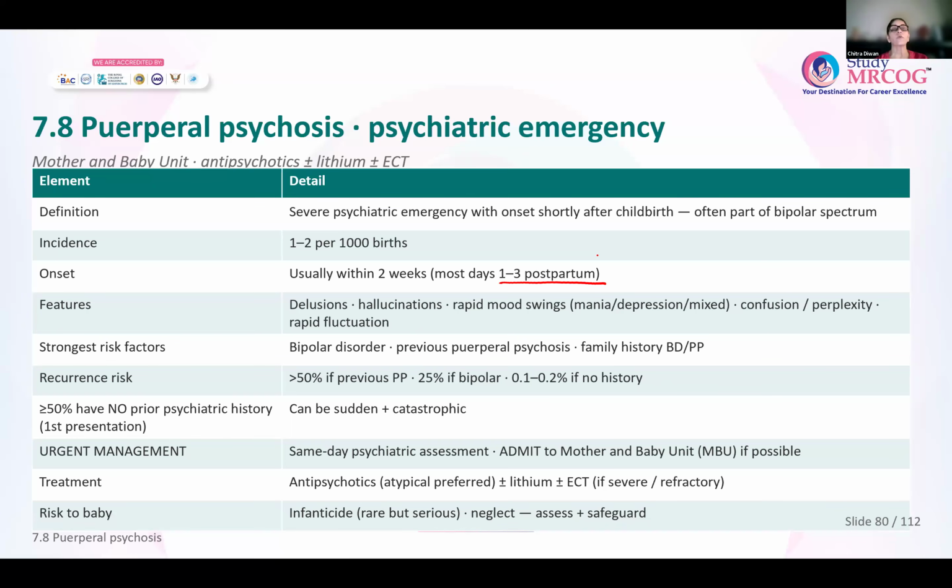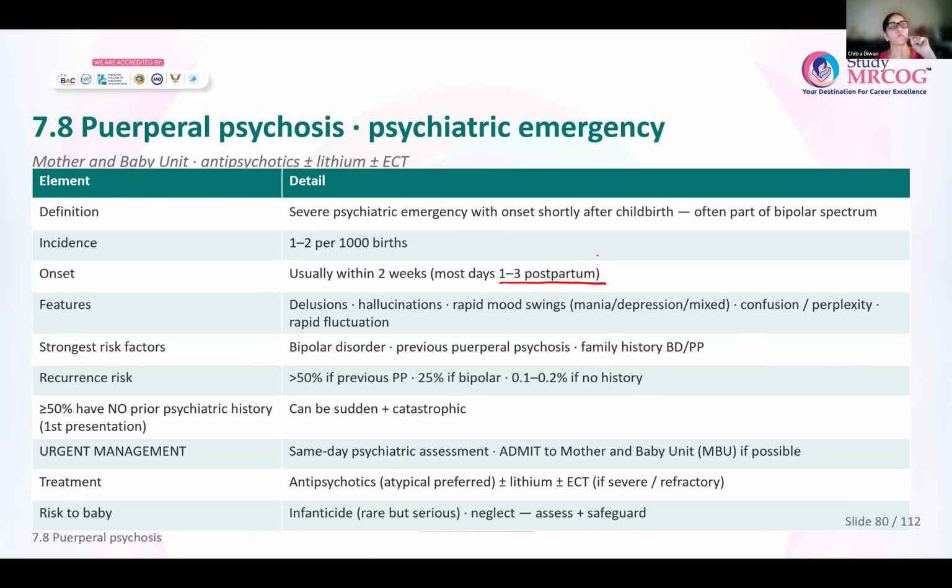Strongest risk factor for developing puerperal psychosis: bipolar disorder, previous puerperal psychosis, or a family history of bipolar disorder or puerperal psychosis. Recurrence risk, more than 50% if previous postpartum psychosis, 25% if the woman has a bipolar disorder. And if they have no history, then it is only about 0.1 to 0.2%.